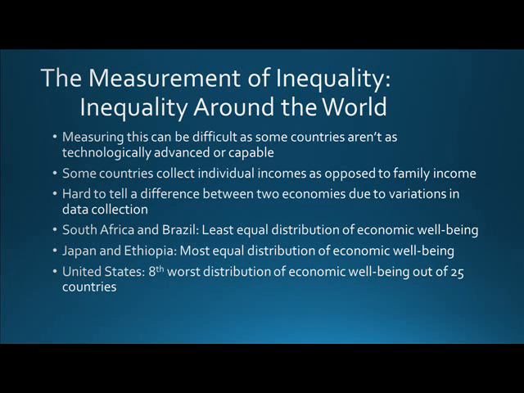In this slide, we will talk about the inequality around the world. Measuring the inequality in different countries can be very difficult, as some countries collect individual incomes as opposed to the United States way of collecting family income. Due to variations in data collection, it can be very difficult. South Africa and Brazil have the least equal distribution of economic well-being. Japan and Ethiopia are the opposite, and they have the most equal distribution of economic well-being. The United States on that list is ranked 8th, and that's the worst distribution of economic well-being out of 25 different countries.